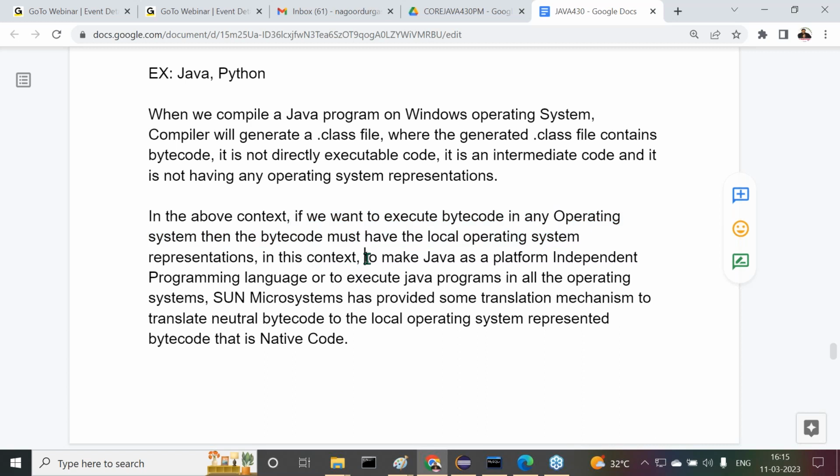In this context, to make Java a platform independent programming language, or to execute Java programs on all operating systems, Sun Microsystems has provided a translation mechanism to translate neutral bytecode to the local operating system represented bytecode. That is the native code.